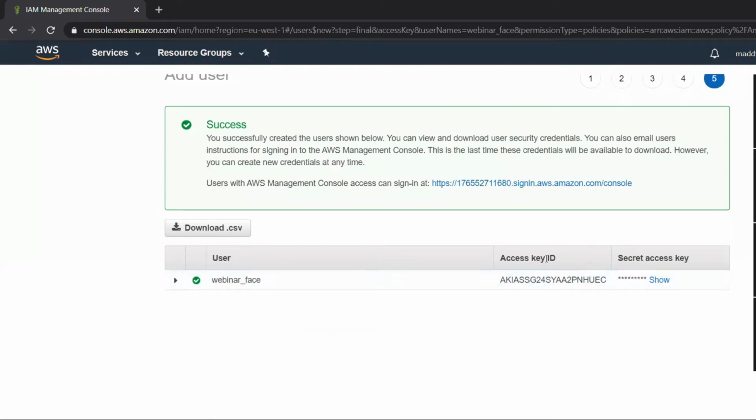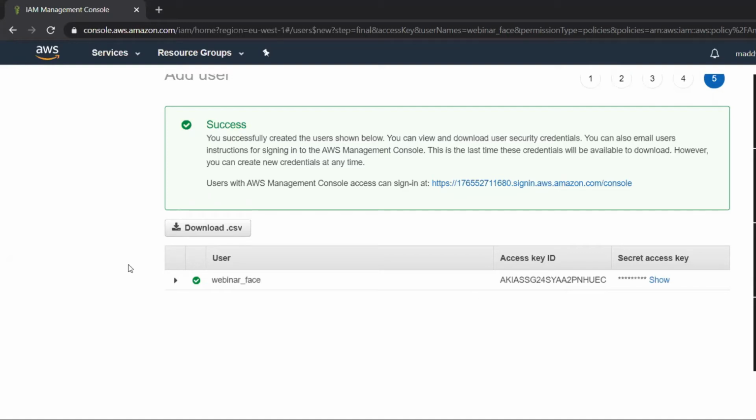So access key and secret access key will be generated. By using this access key and secret access key, we will be accessing the Rekognition service from a local machine. If you pass these credentials, access key and secret access key, then only you can access your Rekognition service from a local machine. Without this, you cannot access.